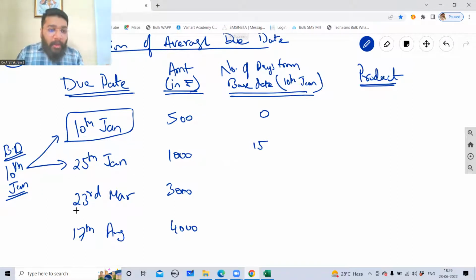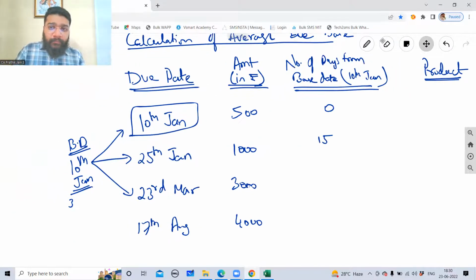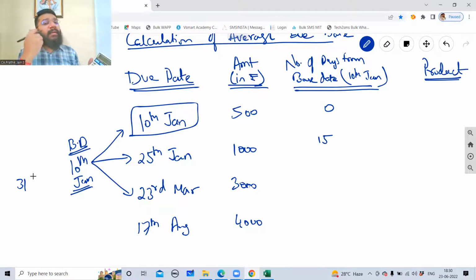Now guys, from base date to 23rd of March. From 10th Jan, you have to travel till 23rd of March. How many days? Very simple. In Jan, how many days are there totally? 31. In that 31 days, eliminate 10 days of base date.